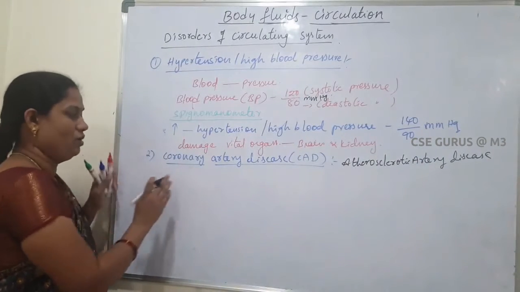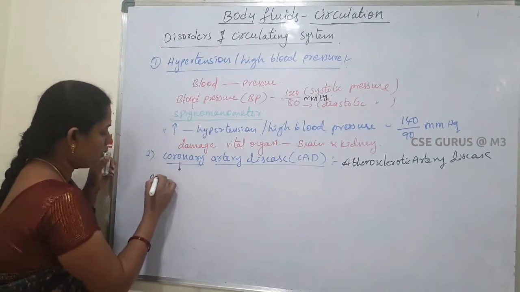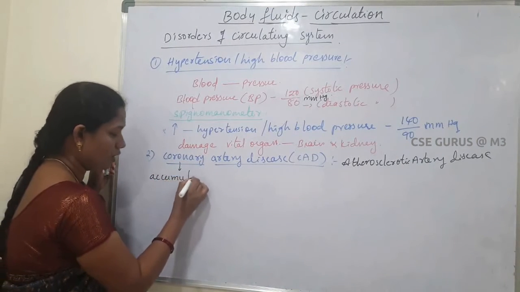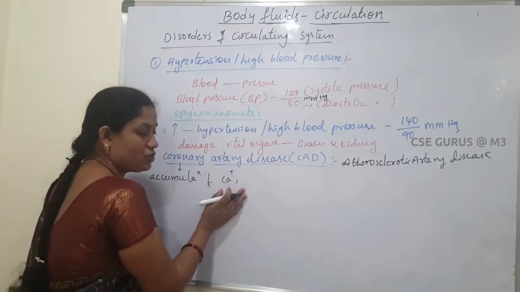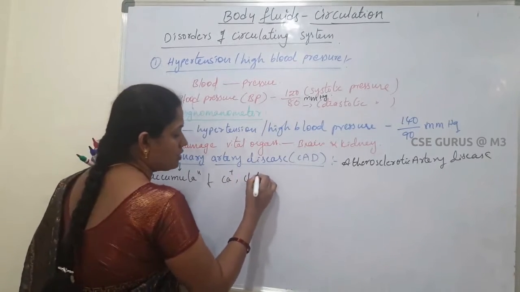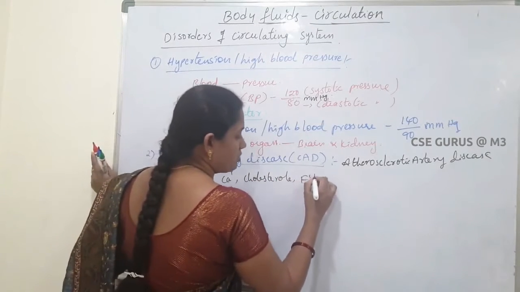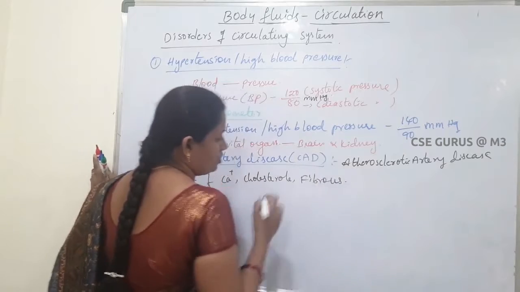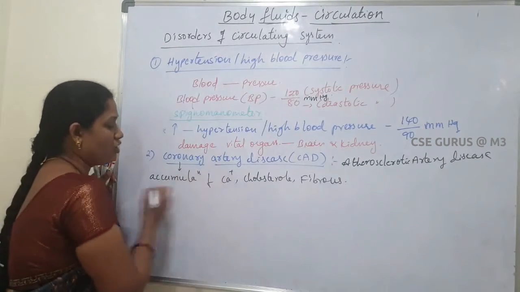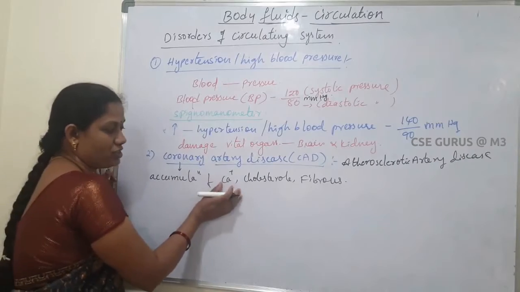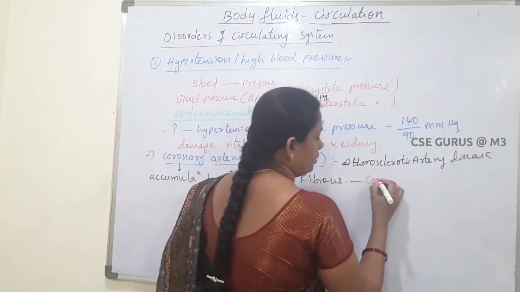Here there is accumulation of calcium, cholesterol and fibrous tissue in the coronary artery.